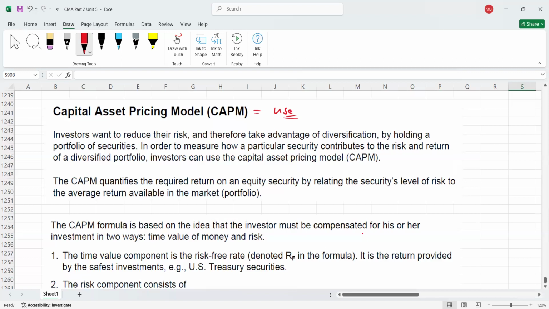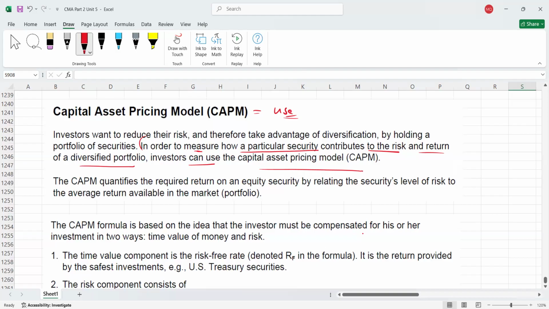So for that, we always use the capital asset pricing model. Understood? Here is the definition. They're telling you that in order to measure how a particular security contributes to the risk and return of a diversified portfolio, investors can use the capital asset pricing model. That obviously, as I told you, if you're taking more risk, you will expect more